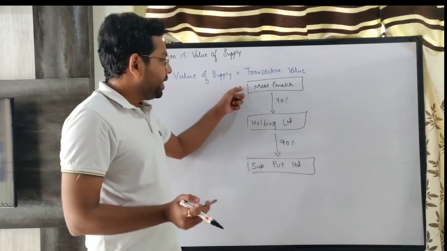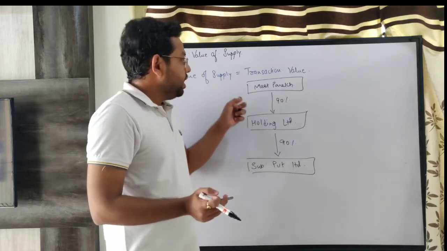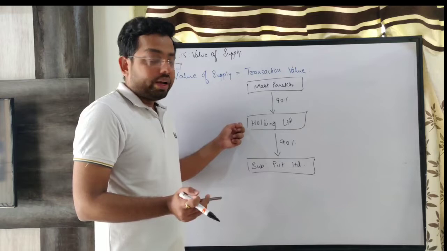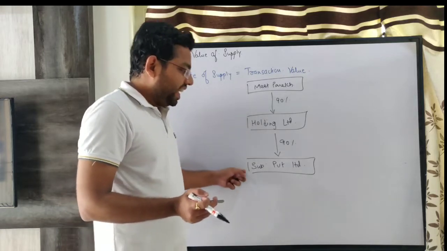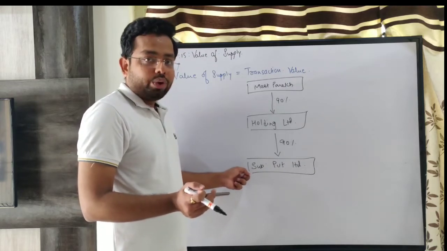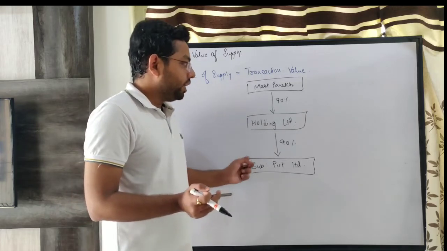Obviously Meet Parekh is a related party to holding limited because Meet Parekh is directly exercising control over holding limited. But Meet Parekh is also exercising indirect control over subsidiary private limited. I hope you are getting this. Then Meet Parekh and subsidiary private limited are related persons.